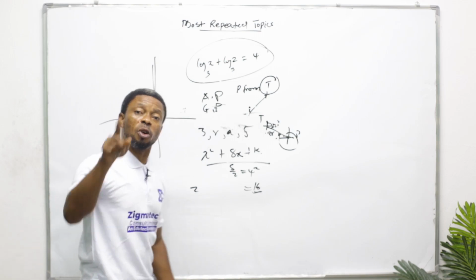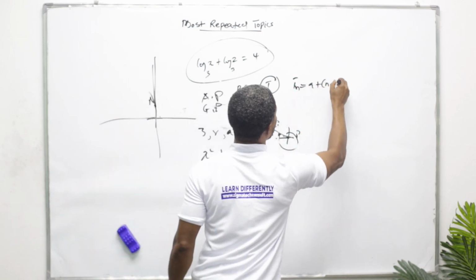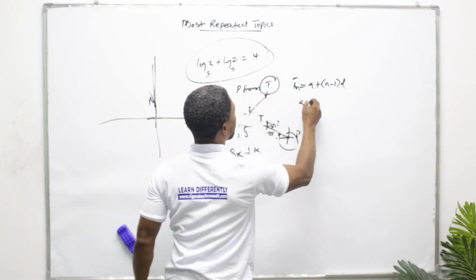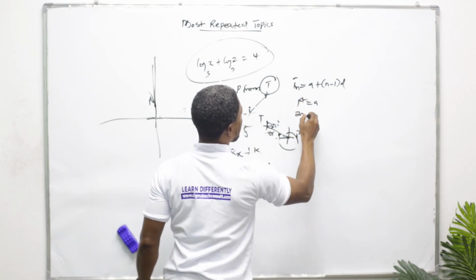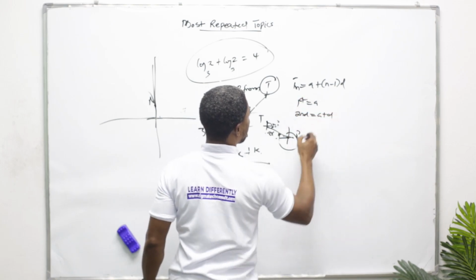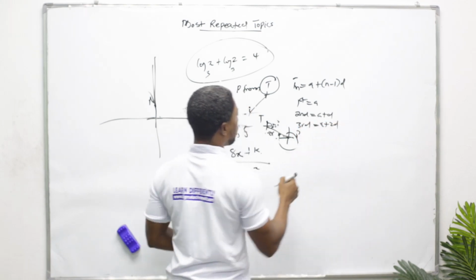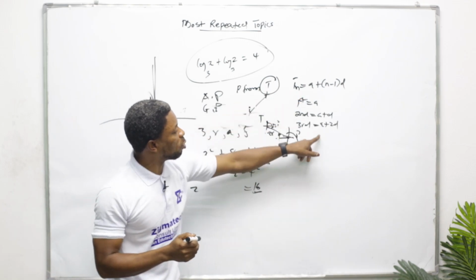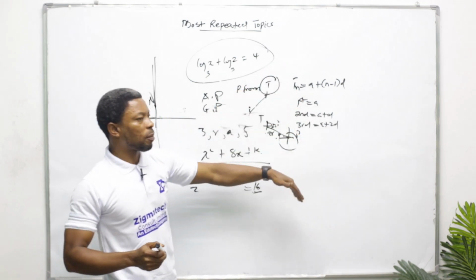AP: you know your first term is equal to A. You must not forget all these formulas, because these are the things that will guide you. D stands for common difference, n for number of terms. Your second term is A plus D, your third term is A plus 2D, and the next one will be A plus 3D. So don't forget that, under sequence.